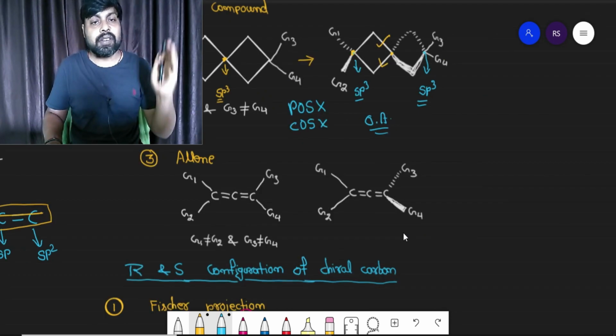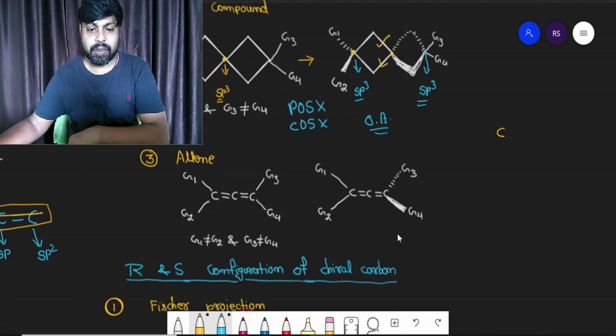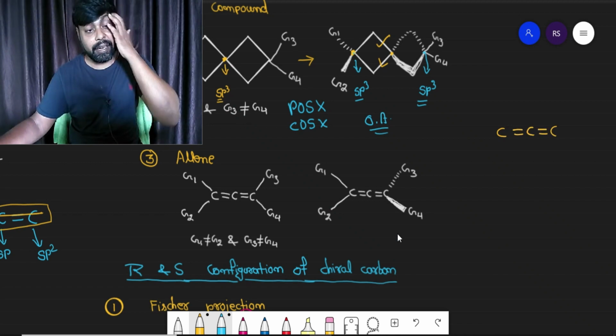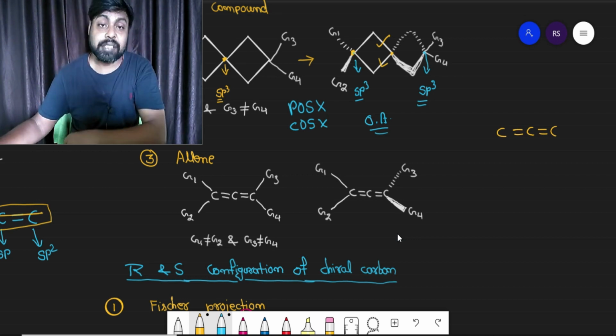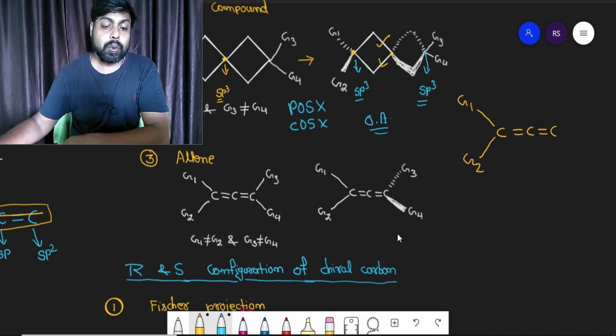If you are saying the first carbon atom is sp2 hybridized, let me draw the structure. Around an sp2 hybridized atom, the shape is trigonal planar. So let's say it is G1 and G2, and the second carbon. The first carbon is sp2 hybridized.